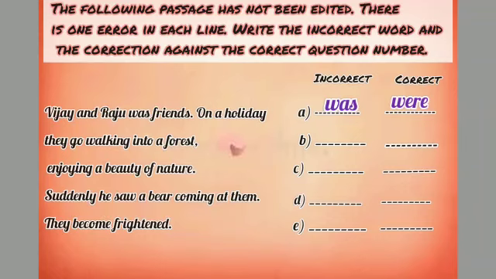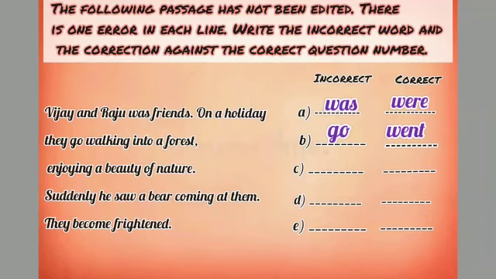Next line you see, they go walking into a forest. As we know, this is in the past tense and the verb go is in present tense. What is the past form of go? Past form of go is went. So we will write go in the incorrect column, and in the correct column we will write went, because the whole paragraph is in past tense. This is very important to understand which tense the paragraph is in.